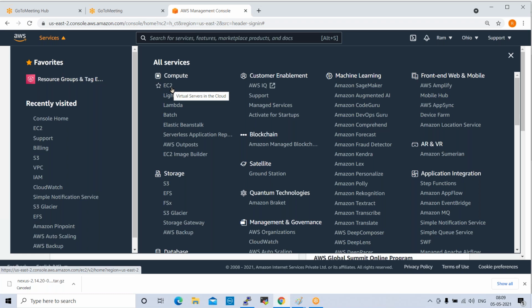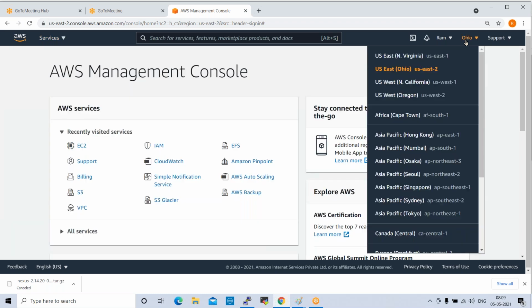Before creating an EC2 instance, we need to decide in which data center we want to create the instance. By default, it is selected Ohio, US East 2 region. This is the US East 2 data center. This will be decided by the client. We don't decide this. This is a client deciding factor.